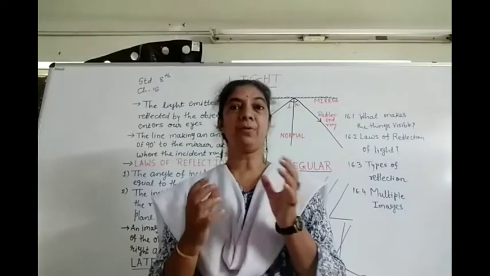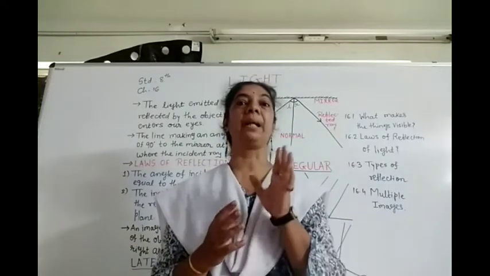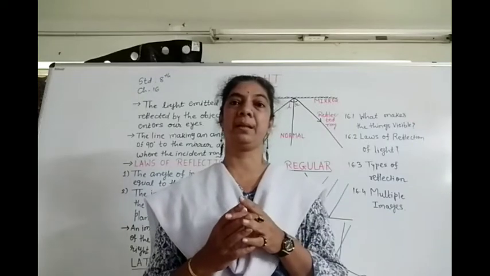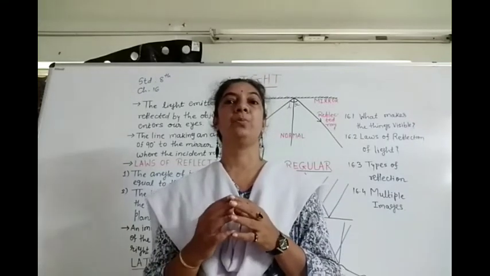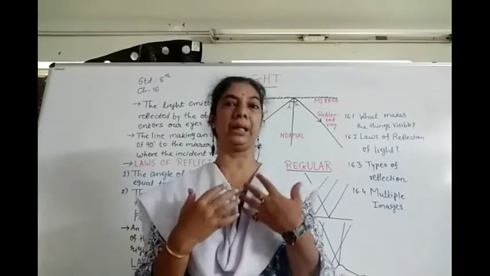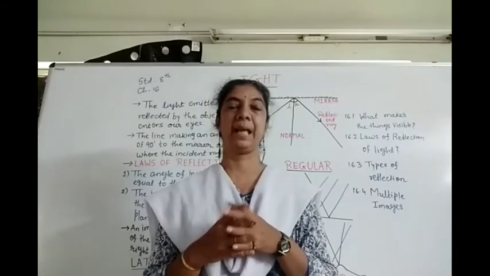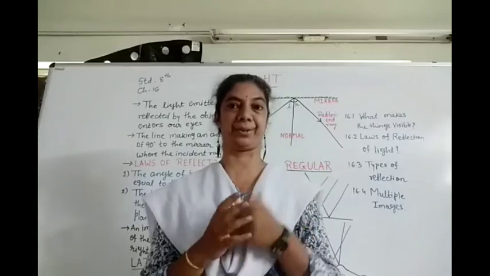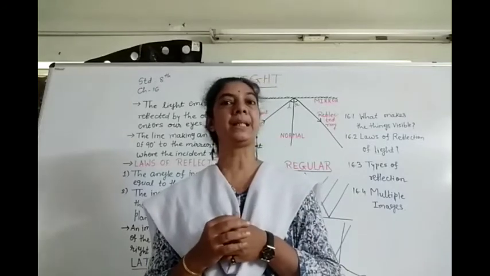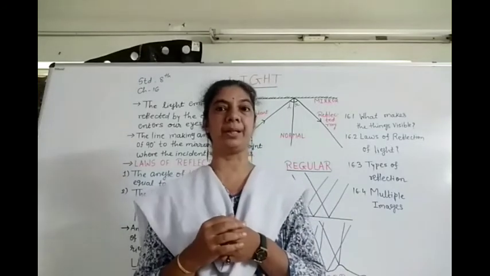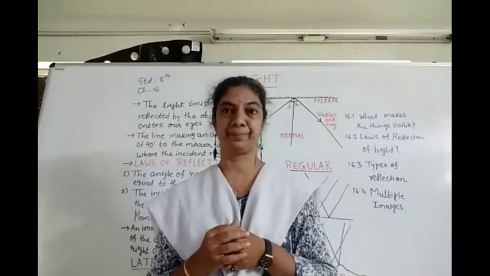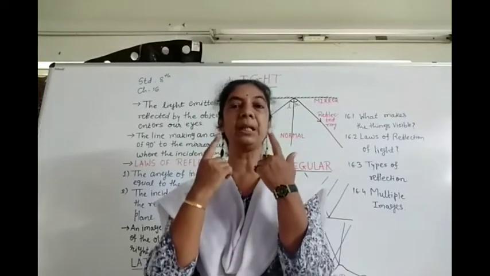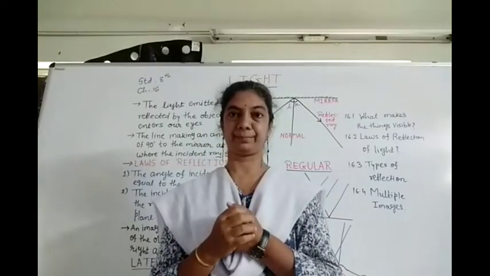So just now we are having the topic light. It means the things which are visible to us are visible because of the form of energy, light. It is electromagnetic radiation basically, which makes a sensation in our eyes.